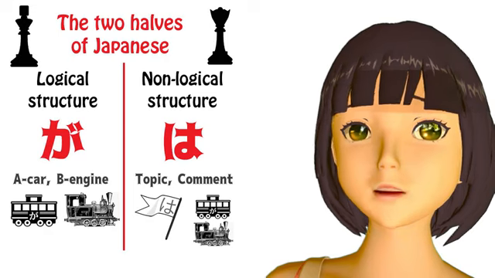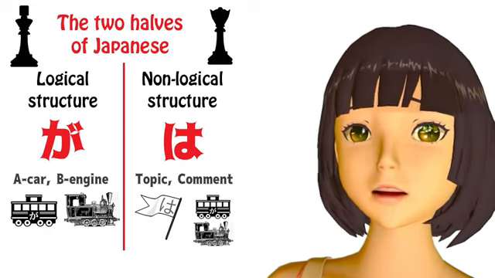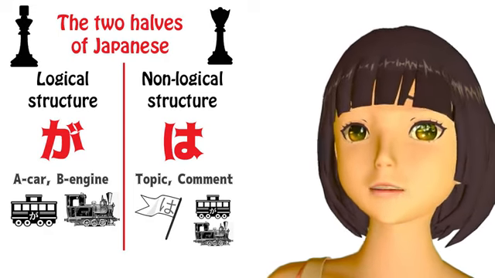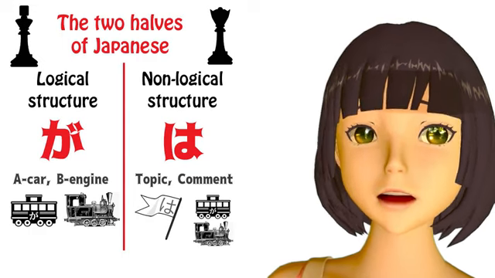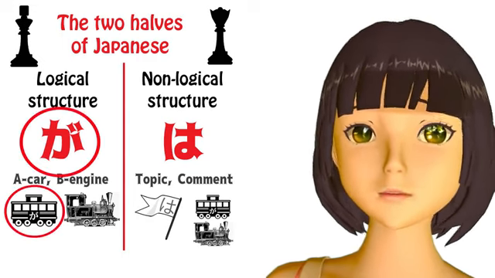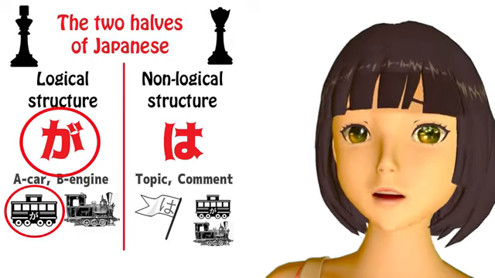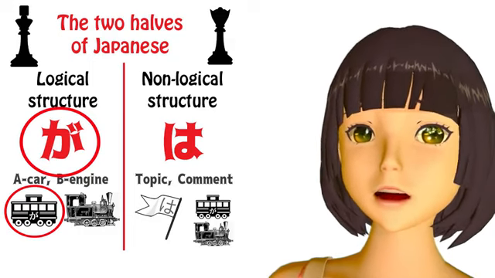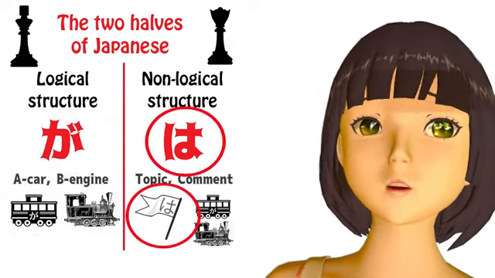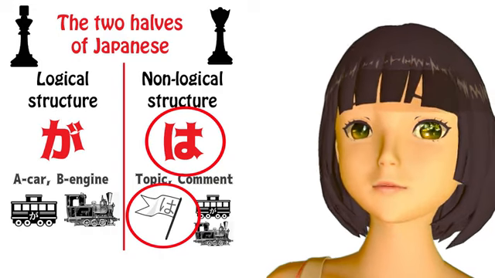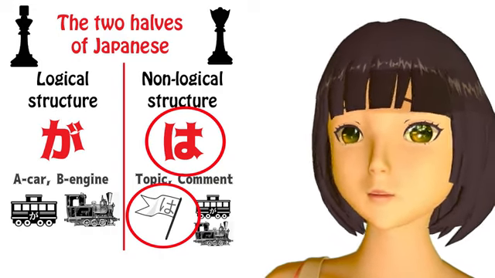And we can go so far as to say that not only does every Japanese sentence have a ga-marked A car, whether we can say it or not, every Japanese sentence also has a wa-marked topic, whether we can see it or not. So what is a topic?